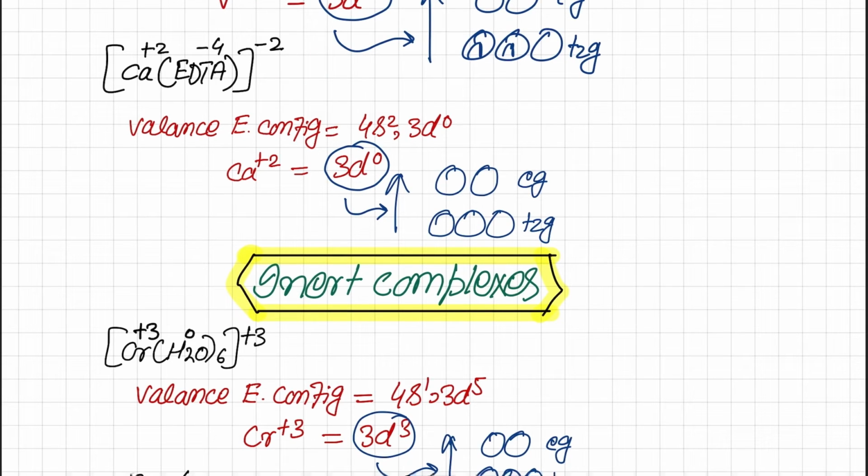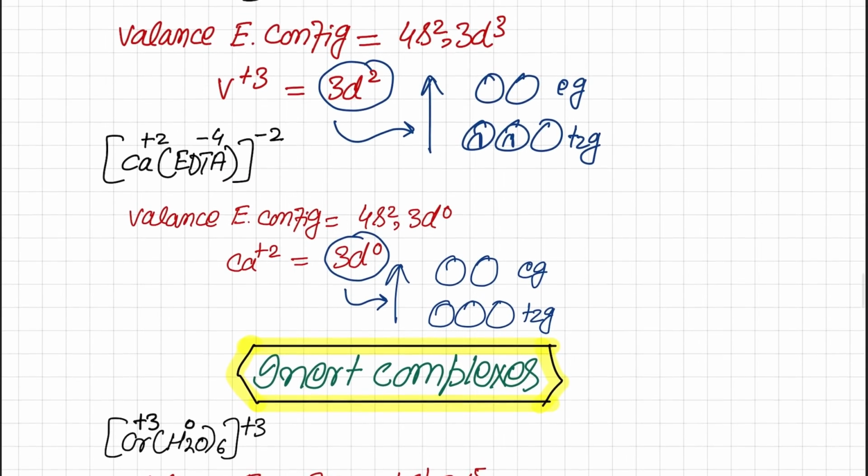Here in this case, this is the complex of calcium. Although it is not a d-block element, we are still studying this because of this complex. This is the complex with EDTA, a single molecule. The charge on the complex is -2. EDTA contains -4 charge, so we place +2 on the calcium in order to balance the charge on the complex. This is the valence electronic configuration of calcium, which is 4s2 3d0. If we remove 2 electrons from s, then it contains only 3d0. Zero means there is no electron, so this complex is also labile.